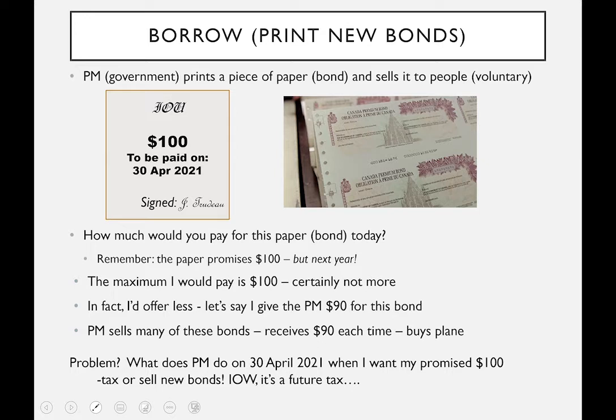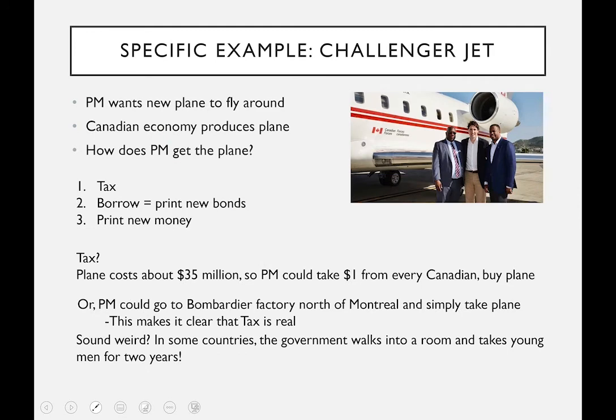What's the problem that the government's going to face with the Prime Minister? Well, next year on the 30th of April, he's going to owe $100 for each one of these bits of paper, these bonds that he sold. So in this case, it becomes a future tax. So I refer to the printing of bonds as a future tax. We've got a real tax in the sense of taking money from people now, or voluntary borrowing, but it just puts off the issue until next year.